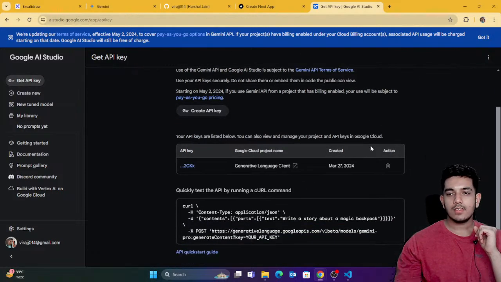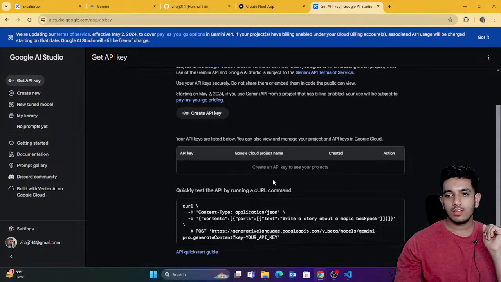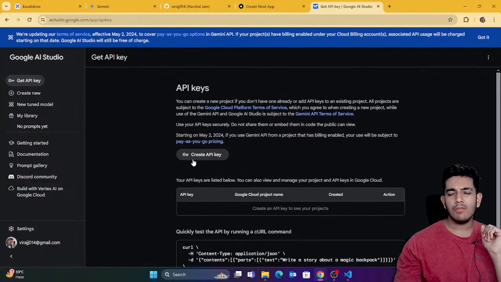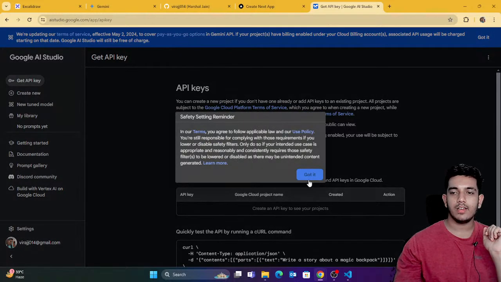Okay, so you can see that I already have an API key. Let me just delete this. Okay, I've deleted this. Now I'm simply gonna click on create API key. If you already have the API key, that's totally fine. You can use your old API key. But suppose you are opening this for the first time, so you would see something like this. So I'm simply gonna click on create API key.